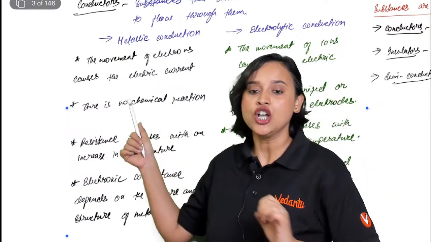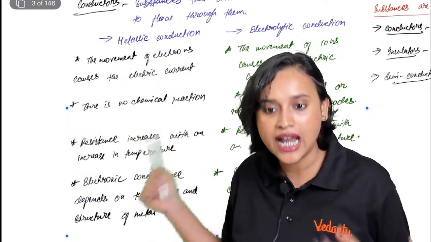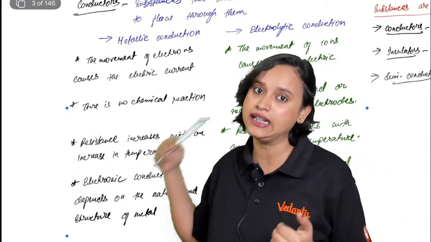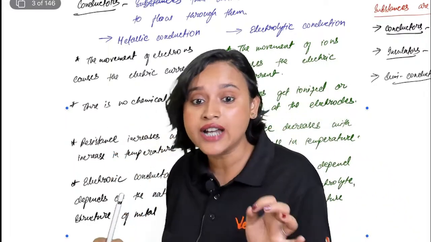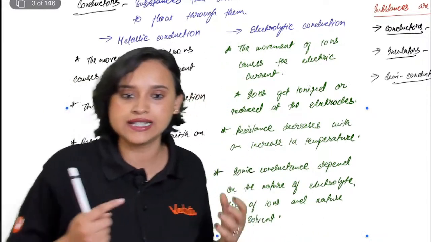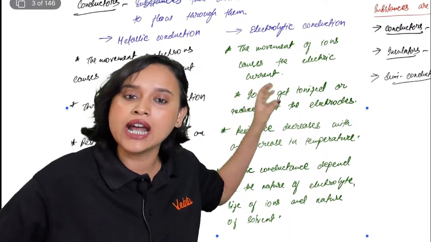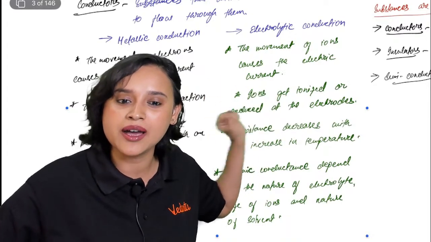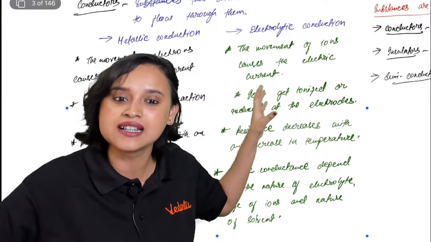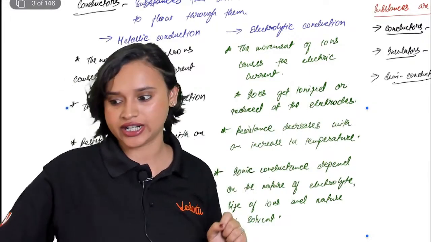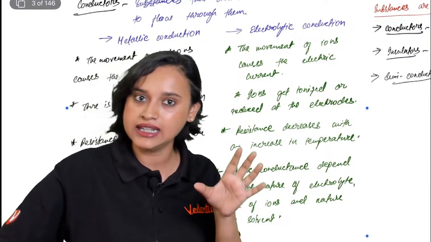Right here, yes. So what is metallic conduction? Metallic conduction is basically the movement of electrons that causes the electric current. In metallic conduction, we know that electrons move, right? But in electrolytic conduction, that's not the case. In electrolytic conduction, it is the movement of ions that causes the electric current. Are you understanding, everybody? Yes.